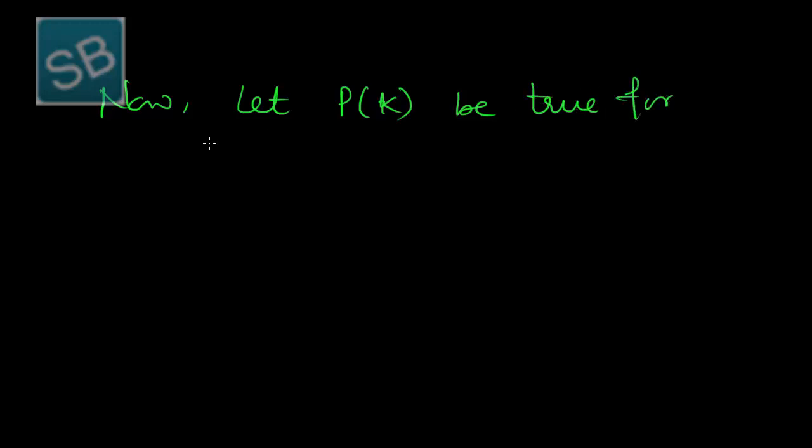Now, as a result of k naught, for some positive integer k, P(k) is true. So let P(k) be true for k greater than or equal to 5, hence 2 raised to power k is greater than k square.